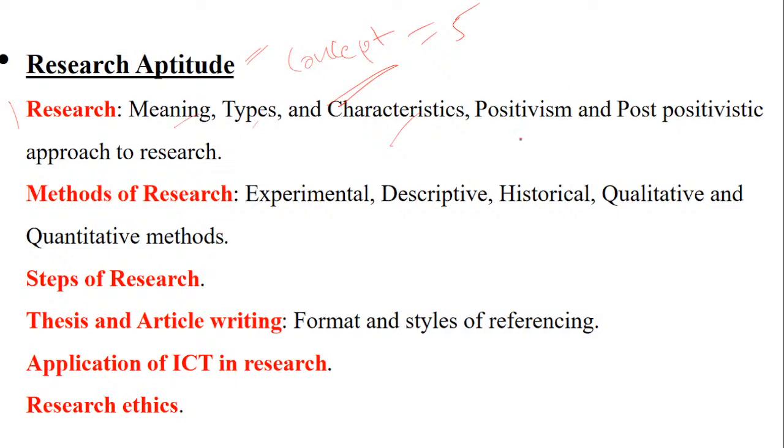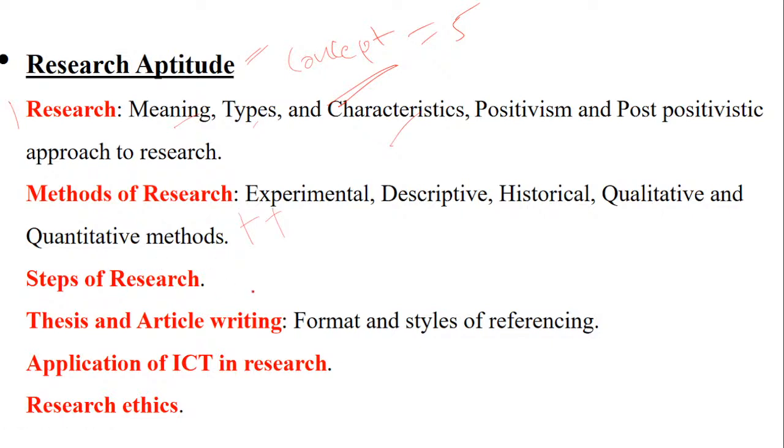Then positivism and post-positivistic approach to research. So we are going to do this. We have targeted this point today. Let's see how we can complete it. Methods of research, under which experimental, descriptive, historical, qualitative and quantitative are given in your syllabus, but there are some additional research methods also that we will be doing.